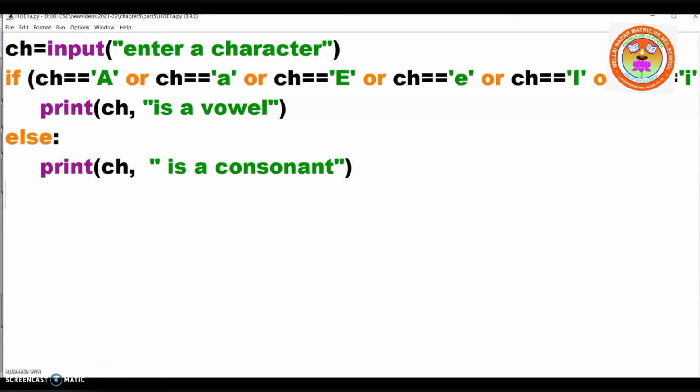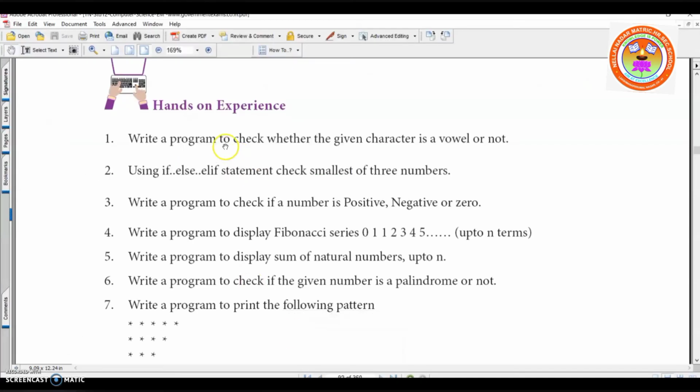Next program. What is the next program? We will see here. First one, write a program to check whether the given character is a vowel or not. Already you learned. Now, using if, else, elif statements, check the smallest of three numbers. Smallest of three numbers. Okay.